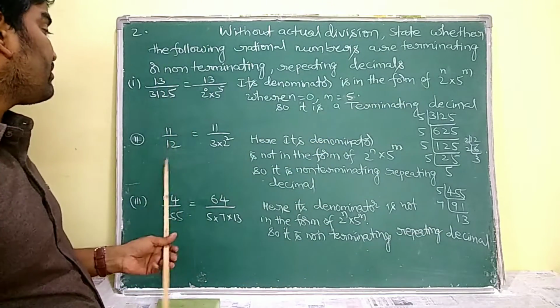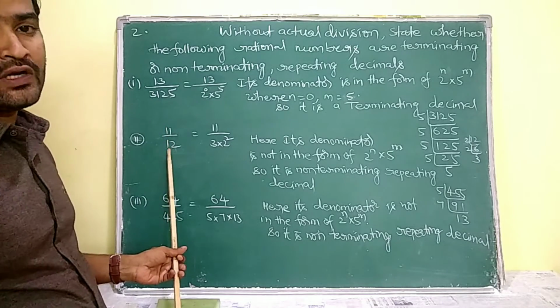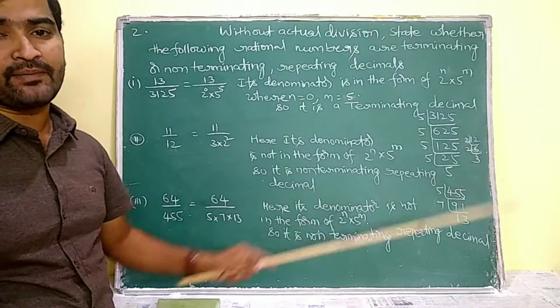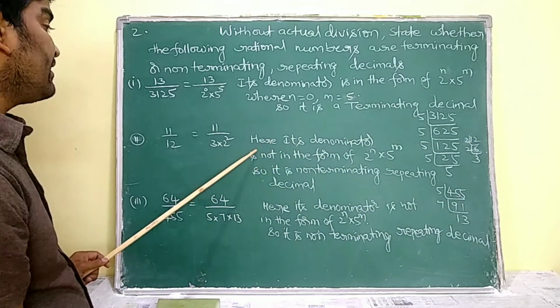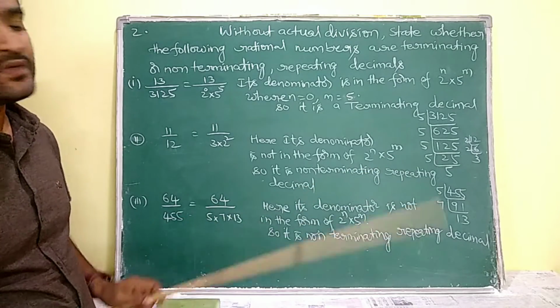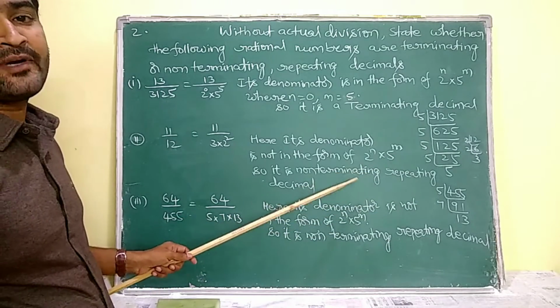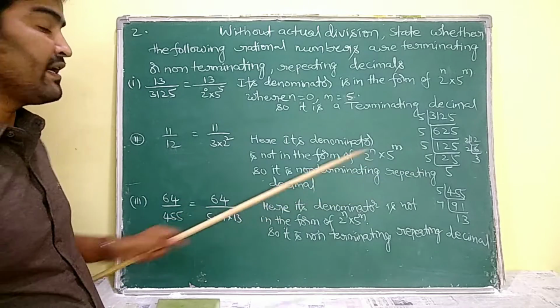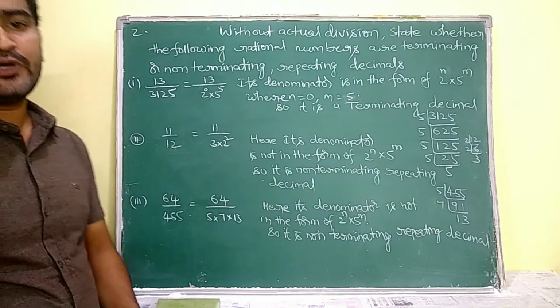Understand? Coming to the second question, 11 by 12. This 12 is going to be prime factorized as 2 square into 3. So here the denominator is not in the form of 2 power of n into 5 power of m. So it is not a terminating decimal. That is, it is a non-terminating repeating decimal. I hope you understand.